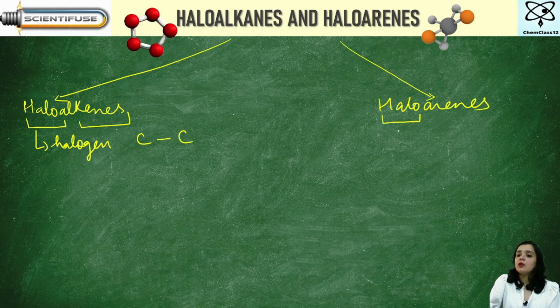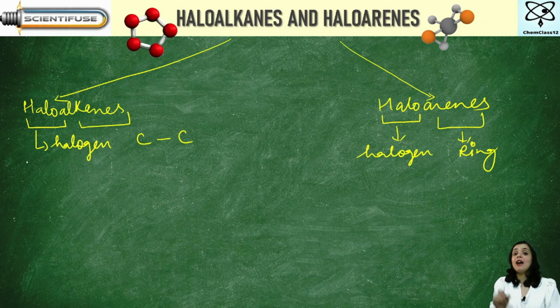Again, halo means halogen and arenes means ring-like structures. So whenever a hydrogen atom in an alkane is replaced by a halogen atom, we term it to be haloalkanes. Similarly, whenever a hydrogen atom is replaced by a halogen atom in ring-like structures, it is called haloarenes. I'll just explain you with simple examples.